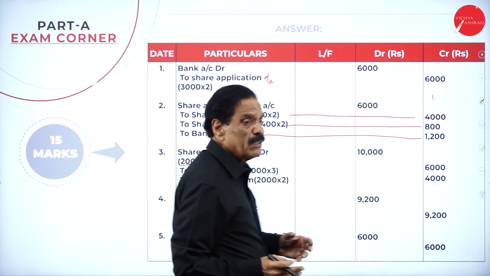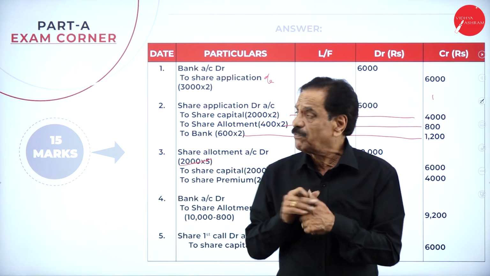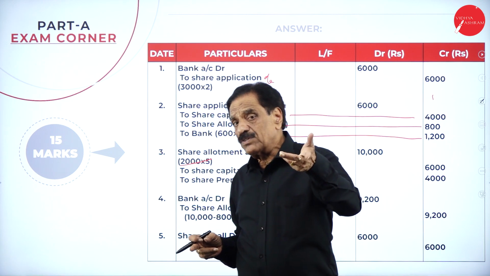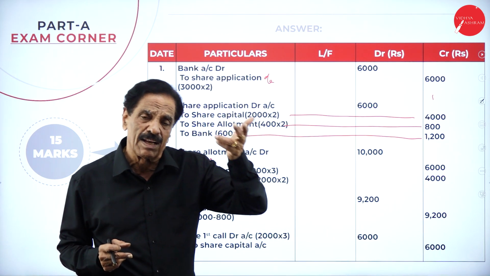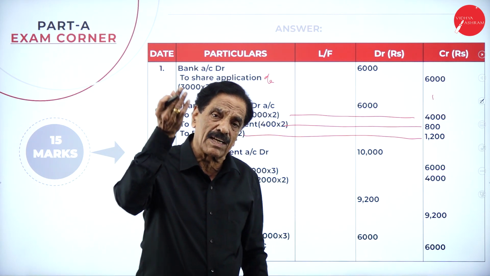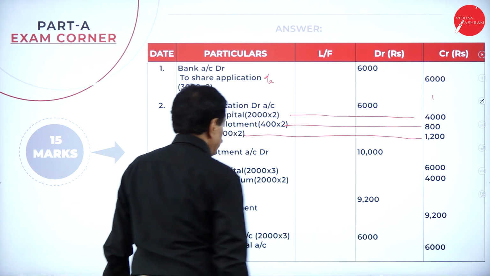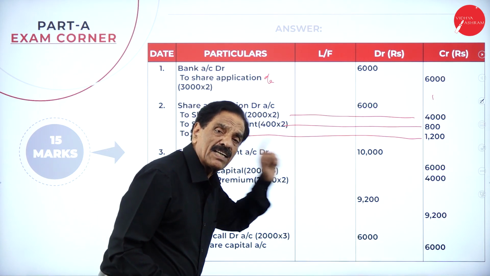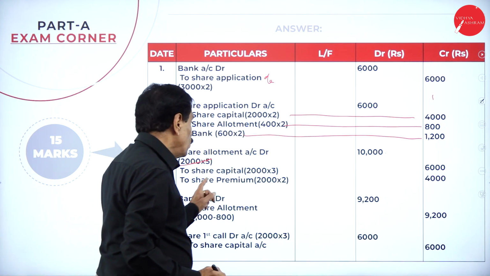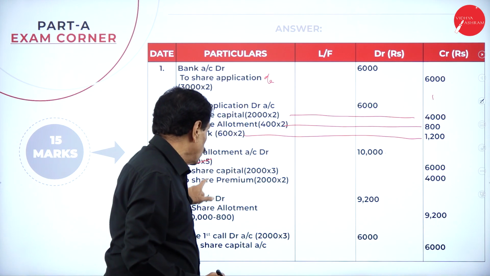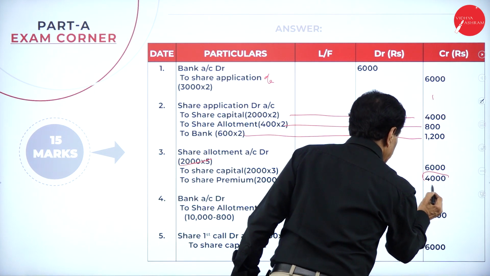Then due entry. Now next due entry, real entry. Due entry, real entry. You have to pass first entry, real entry, transfer entry. Next allotment, due entry, real entry, first call, due entry, real entry, final call, due entry, real entry. First, due entry. Share allotment account debit 2,000 into 5, 10,000, to share capital 6,000, to share premium 4,000. Excess money, this is your premium.